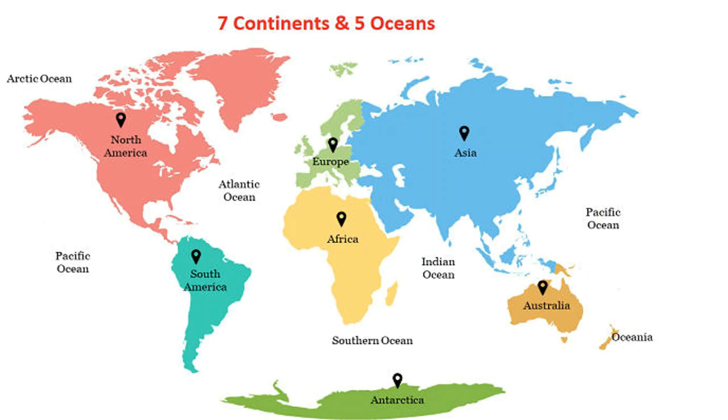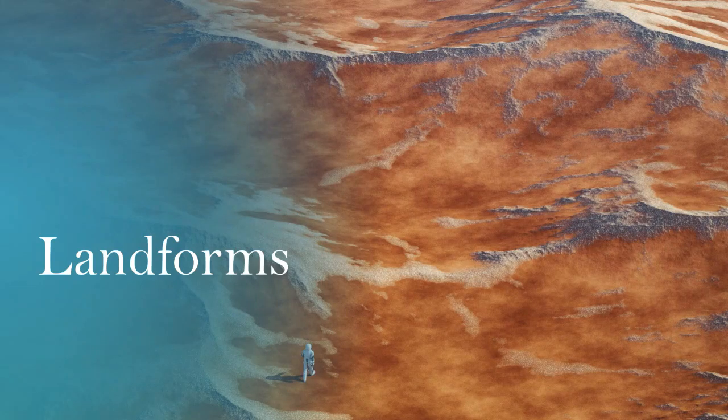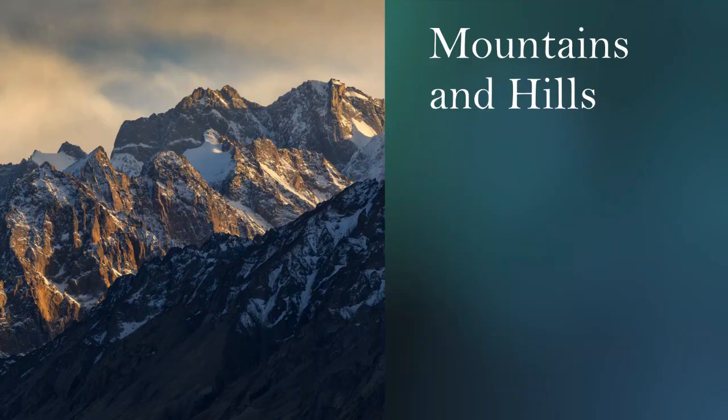Moving on from the oceans and seas to the different landforms. The Earth has an uneven surface. In some places it is high, while in some places it is low. Let us look at some of the physical features that make up the Earth. They are known as landforms. We start our journey with mountains and hills.